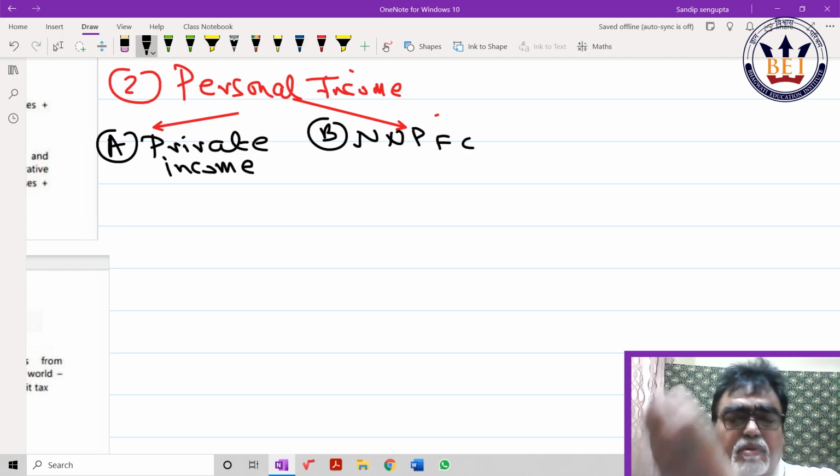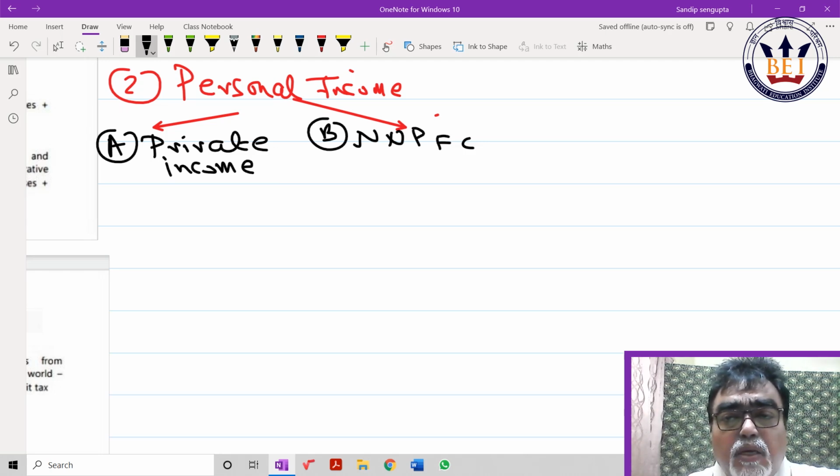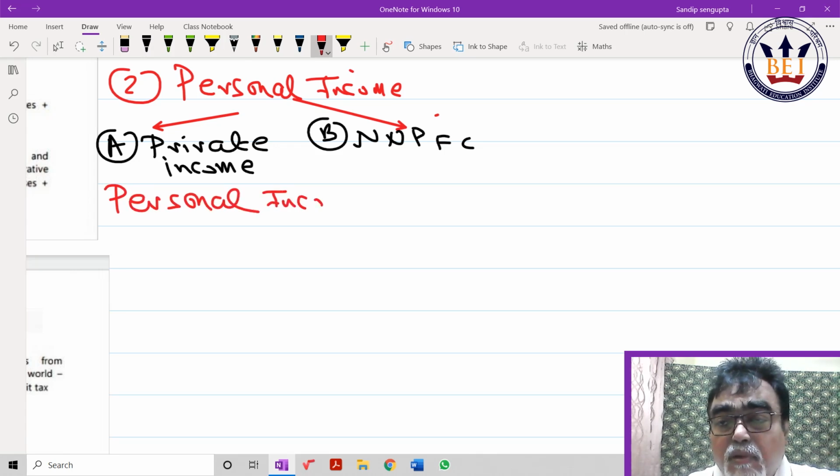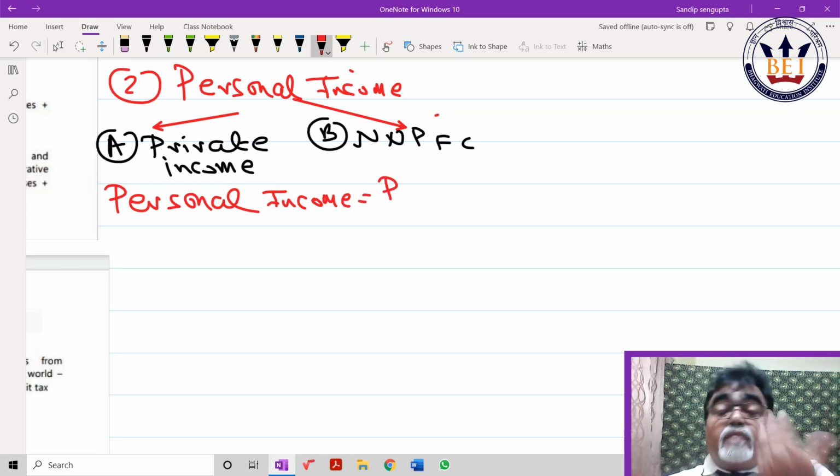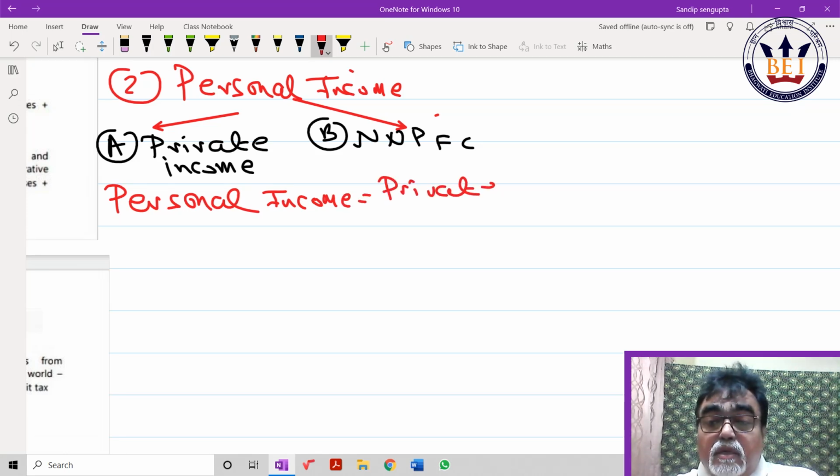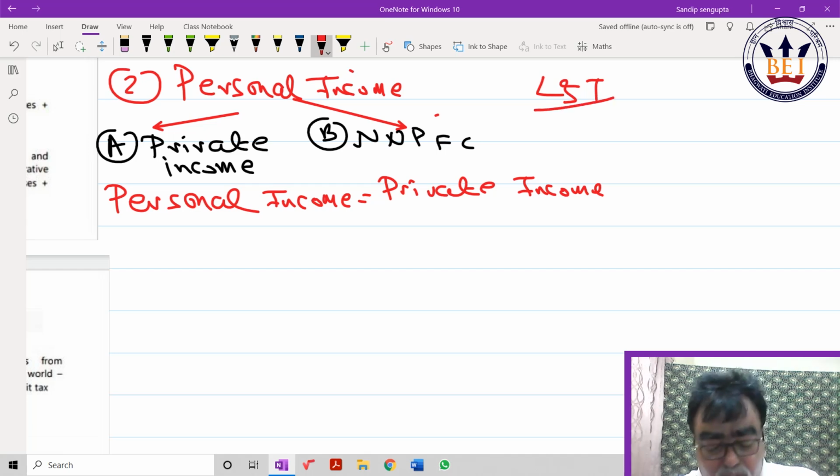Before that, a simple example I have given you. Suppose one company, L&T, this is one private company. You are person John. So which one is private income? Which one is personal income, my dear? L&T is private income. John's income as a particular person, it is nothing but personal income.